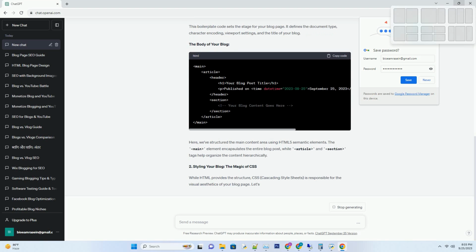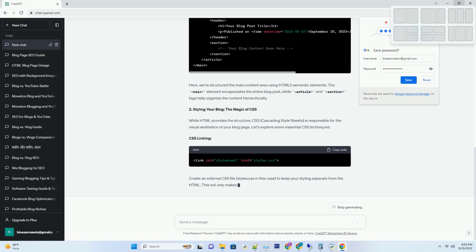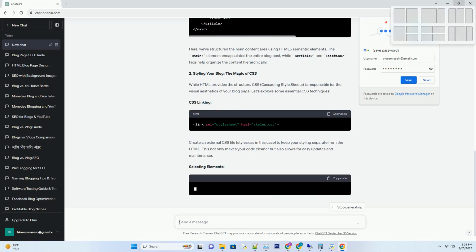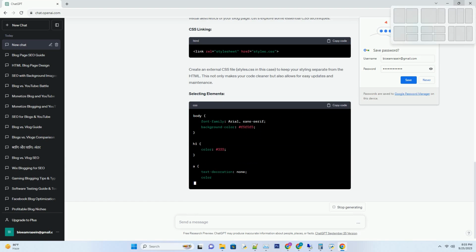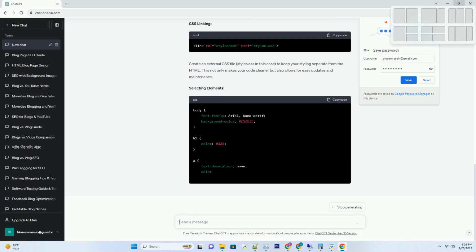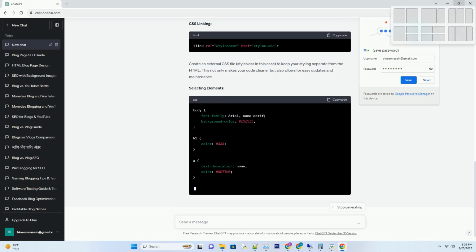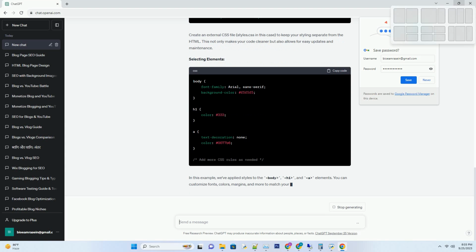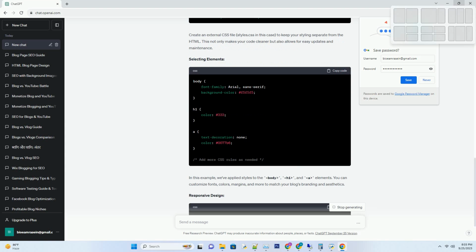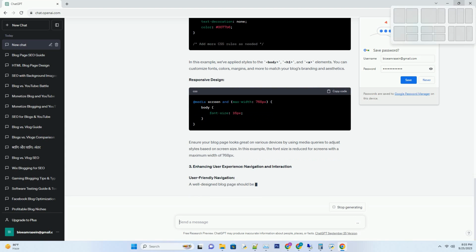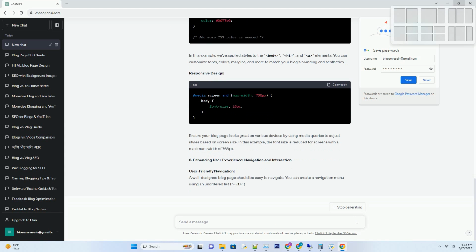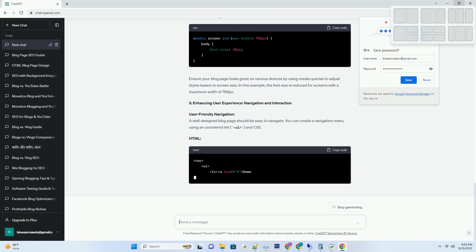When structuring your blog page, begin with the following elements. HTML boilerplate. Doctype html, html lang equals en, head, meta charset equals UTF-8, meta name equals viewport content equals width equals device-width, initial-scale equals 1.0, title your blog title /title, /head, body, your blog content goes here, /body.